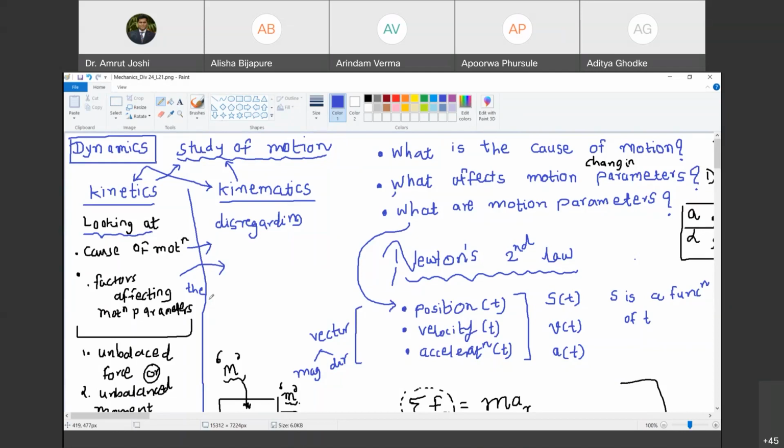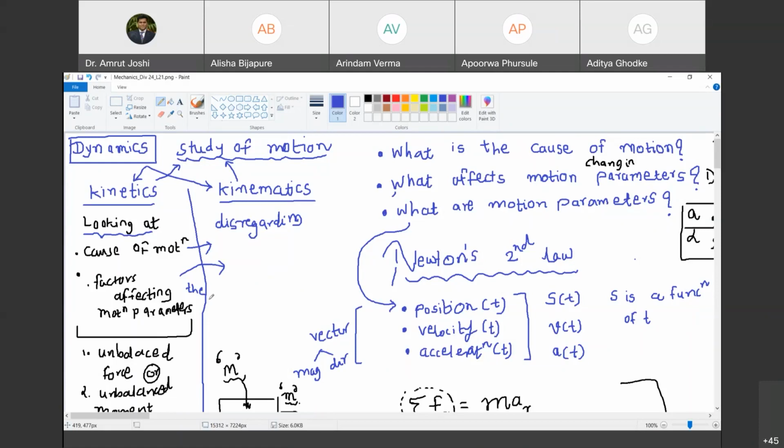Yes, sir. Okay, great. Now, if I halve the mass of the earth, then the object will take twice the time to reach the ground from height h. What kind of statement it is? Kinetics. Mind you, these statements are not correct. I have not given the mathematical model, but I am just making this statement. Are you with me? Yes, sir. Is it kinetics or kinematics? Kinetics. Because then you will have to consider as the mass of the earth has become half, the gravitational force of attraction between the two bodies has changed and whatnot. Are you with me? Yes, sir. It would have changed. So therefore 9.81 के जगह कुछ और होगा.